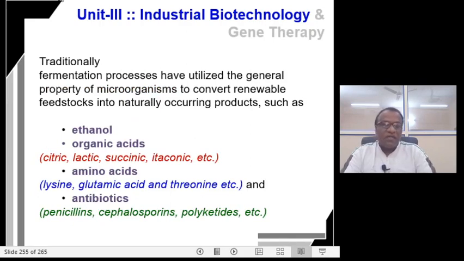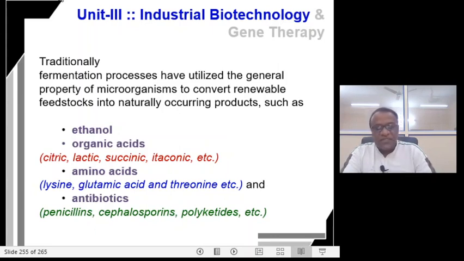Traditionally, the fermentation process has utilized the basic property of microorganisms, that is, converting renewable feedstocks into naturally occurring products, be it ethanol, organic acids, amino acids, and antibiotics.